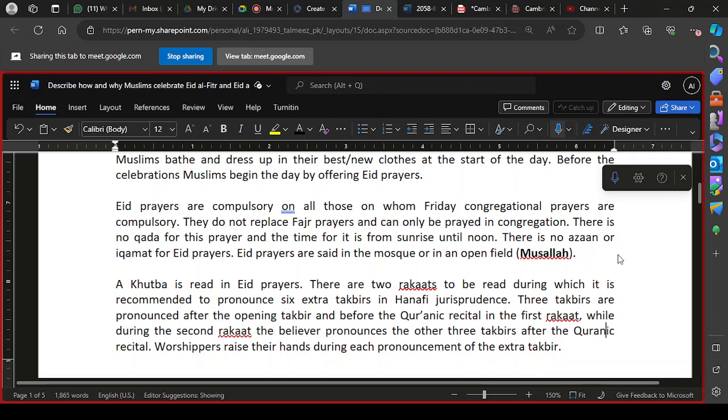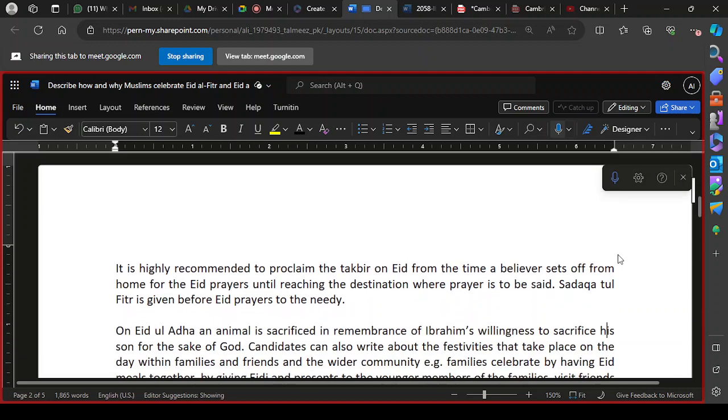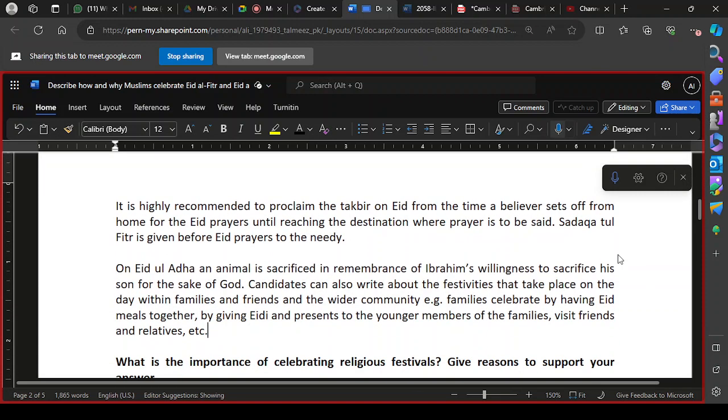Worshippers raise their hands during these takbir. When they pronounce these takbir, they raise their hands up to their ears and then lower them down. It is highly recommended to proclaim the takbir on Eid from the time a believer sets off from home for the Eid prayer. When Muslims go for the performance of Eid prayer, they recite takbir. They are called takbirat tashriq. Allahu Akbar, La ilaha illallah, Allahu Akbar, Walillahil hamd. These takbirs are pronounced by them when they go for Eid prayer and while they return from the Eid prayer.